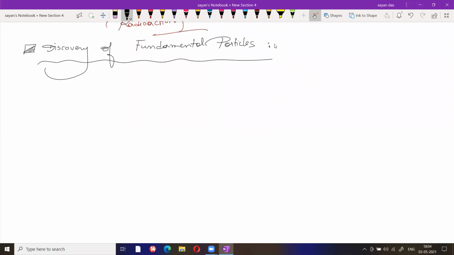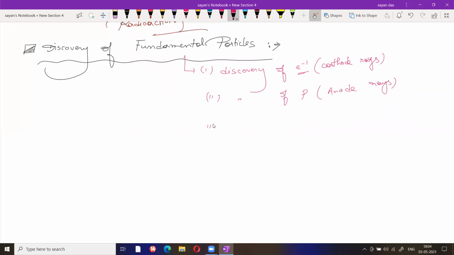For discovery of fundamental particles, first is the discovery of electron, that means cathode ray. Then discovery of proton, anode ray. And last, discovery of neutron.